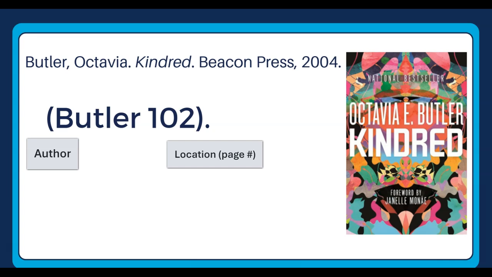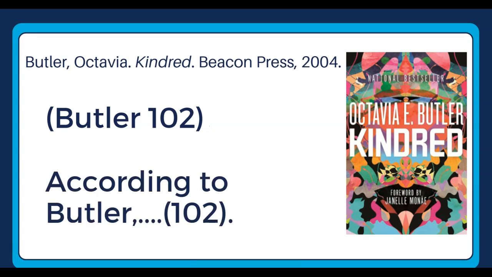You can either do this entirely in a parenthetical citation, like we have here, or by using what's called a signal phrase, like "according to Butler," which lets your reader know what source you're citing. If you're using a signal phrase in your sentence, you don't need to use the author's name again in the parenthetical citation. And always remember that your punctuation goes outside of the parentheses.